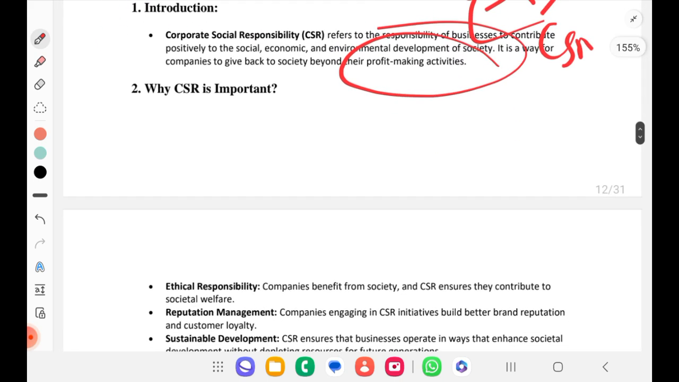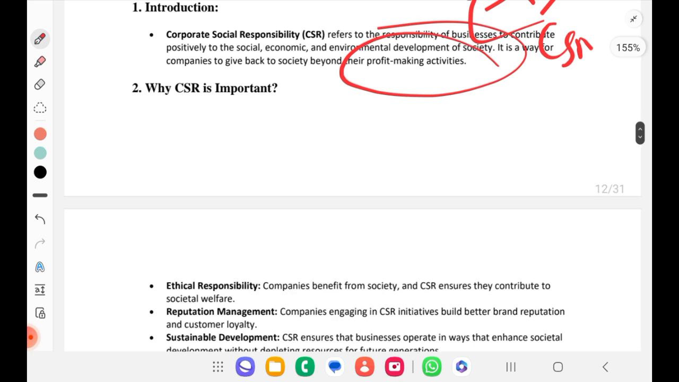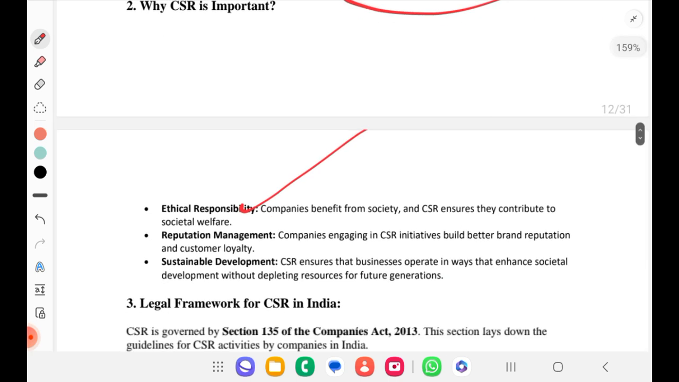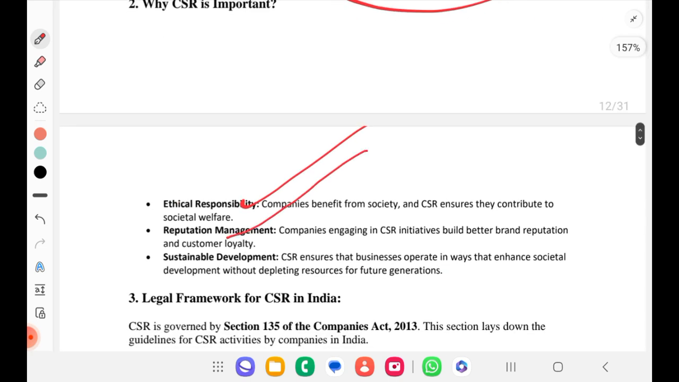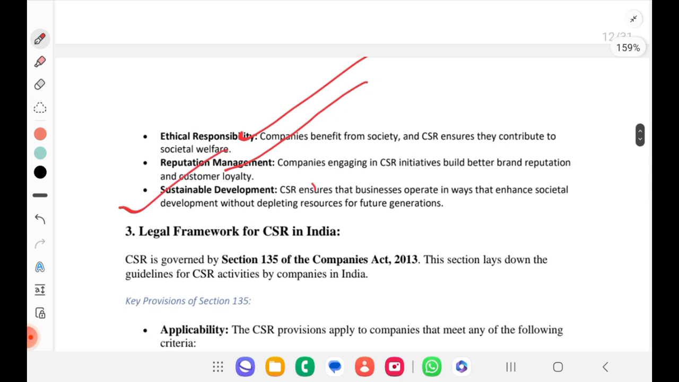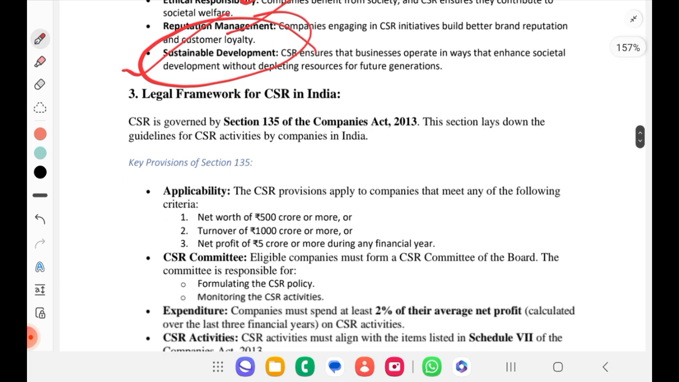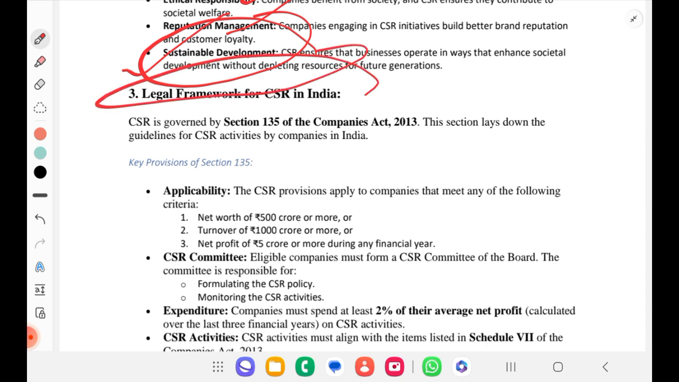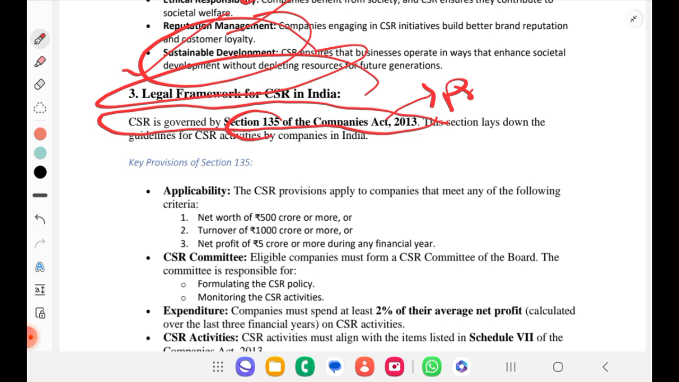Why is it important? Because it is an ethical responsibility. Reputation of management also grows. Sustainable development also will happen. Legal framework for CSR in India: Section 135 of the Companies Act. CSR is governed under which act? This is important even for prelims. Under Section 135 of the Companies Act. Even if you can't remember the section, at least remember the Companies Act.